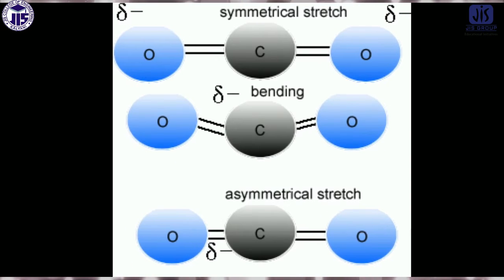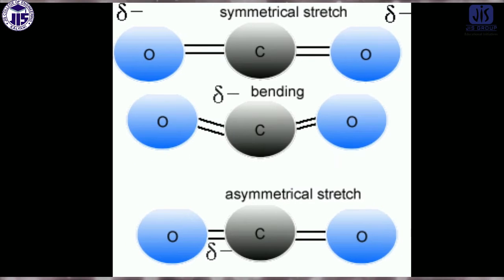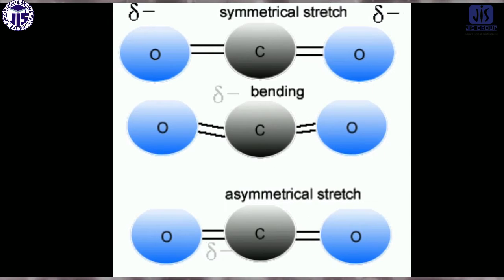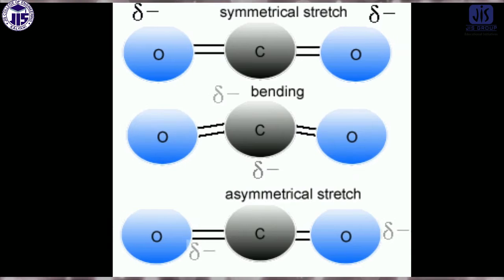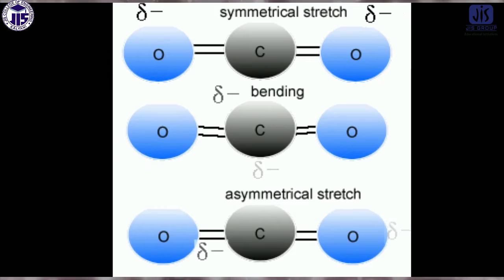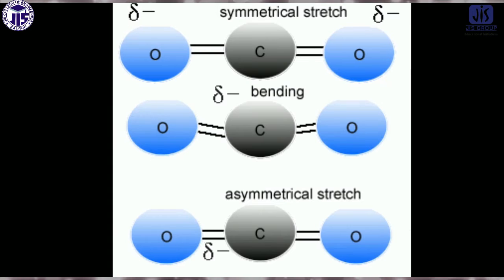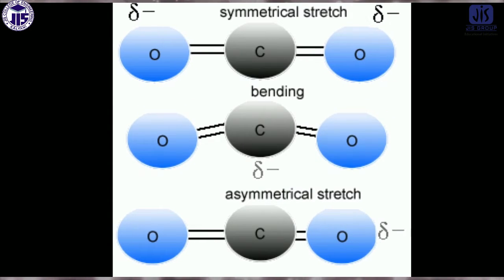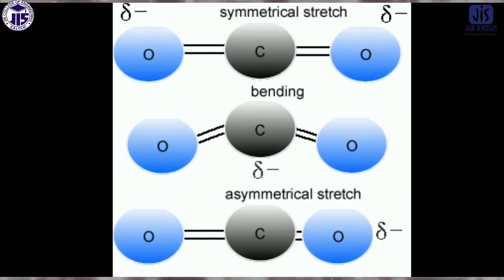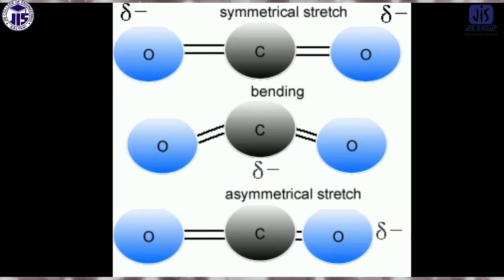That is the first case. And in the third case, look, when one carbon-oxygen bond distance decreases, the other carbon-oxygen bond distance increases. So these two types of vibrations are called stretching vibration. Stretching means either the bond distance will increase or the bond distance will decrease, but there will not be any change in the bond angle. So the first case is stretching vibration, the third case is also stretching vibration, but the directions are different.